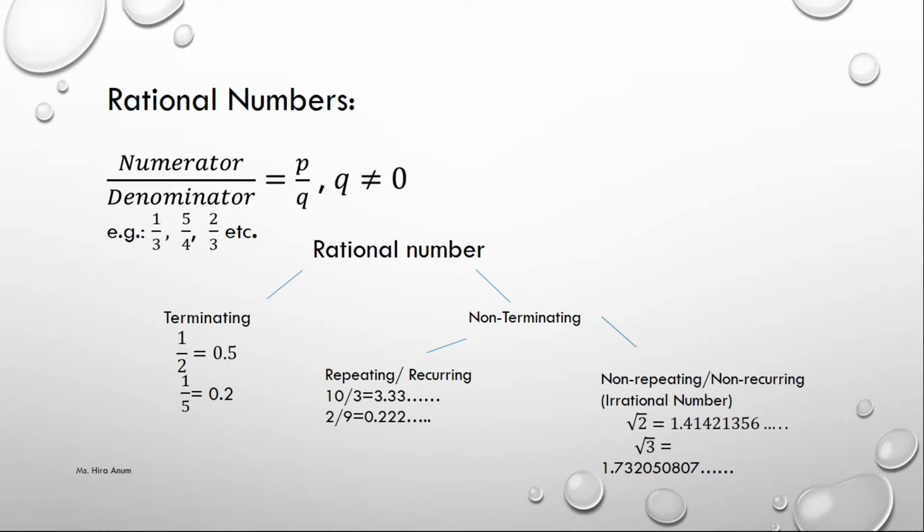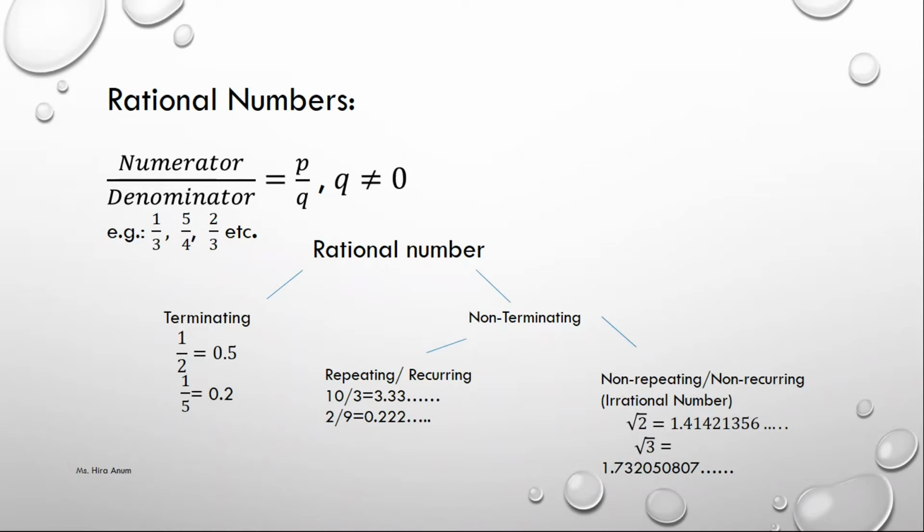We have denominator non-zero. Rational numbers have two types. One is terminating, other is non-terminating. Terminating means ending values, which end with 2 or 3 digits, like 1 over 2 equals 0.5. It ends the value. 1 over 5 equals 0.2. These are terminating values. Like 4 over 2 equals 2. These are terminating values.